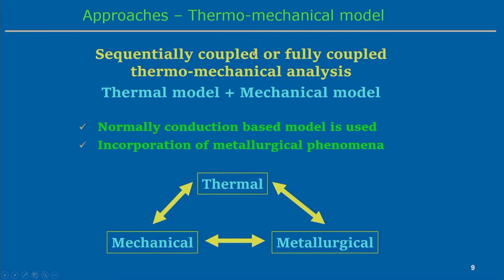So, therefore, the thermal mechanical model can be combined, but apart from that, there is also scope to incorporate the effect of the metallurgical aspect. Microstructural changes or metallurgical aspects can be incorporated, and that can enhance the results of the mechanical model. So, combining thermal, mechanical and metallurgical models is also possible in the welding process. We will discuss in detail how we can incorporate the different metallurgical effects when explaining the thermomechanical model explicitly in a different module. But from the point of view that we are analyzing, even in the thermofluid or thermomechanical model,